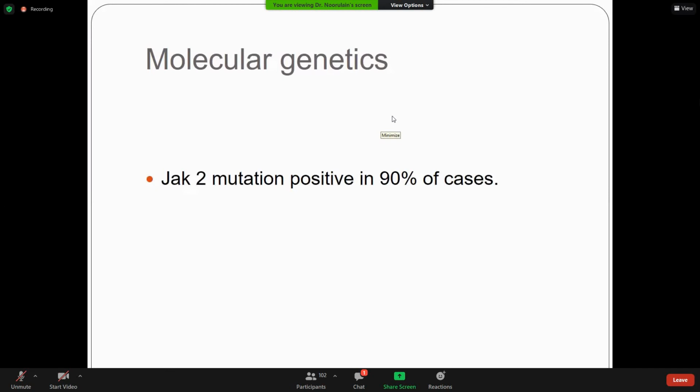In polycythemia there is no anemia. When there is increased hemoglobin, you can diagnose it as polycythemia. If there is anemia, it can be another disease other than polycythemia. Polycythemia is an increased hemoglobin concentration. Anemia is a decreased hemoglobin concentration.